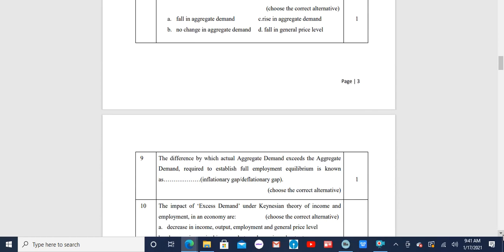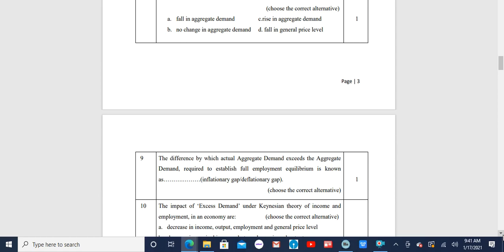Then you have the 9th question. The difference by which actual aggregate demand exceeds the aggregate demand required to establish full employment equilibrium is known as dash: inflationary gap or deflationary gap.